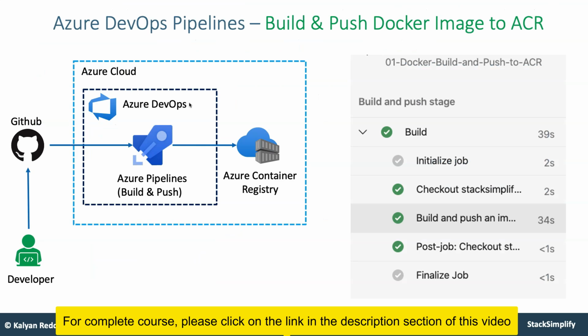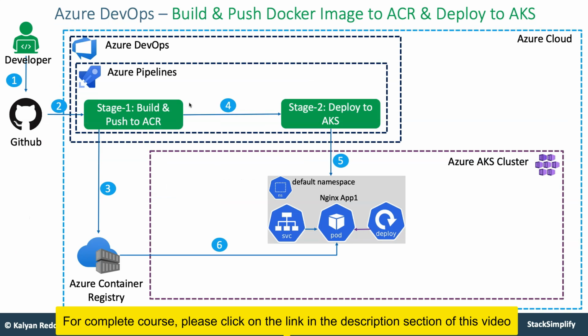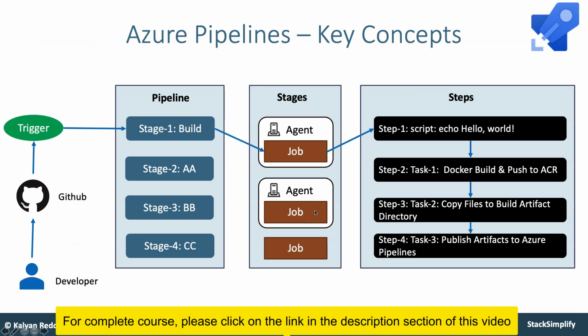And then moving on, you will start with Azure DevOps pipelines for building and pushing your Docker image to Azure Container Registry. And then after that, how you are going to deploy that application to the AKS cluster. Once that is done, you are going to focus on key concepts of Azure pipelines, which are jobs, agents, steps, and stages, all these things you are going to understand in detail.